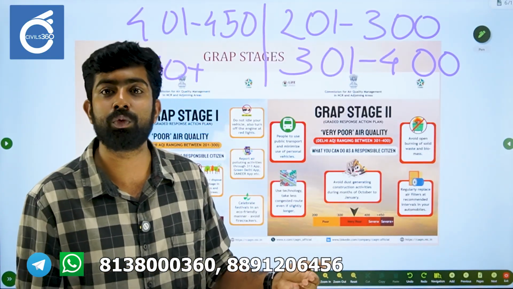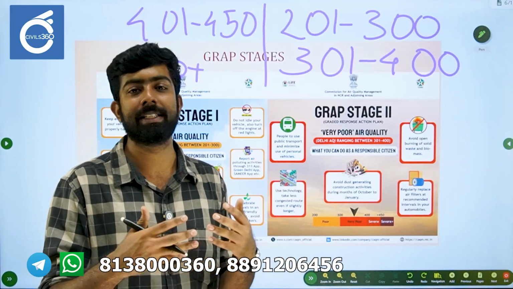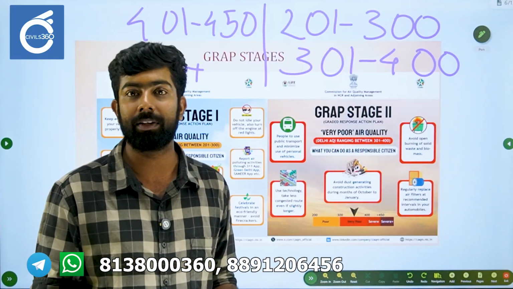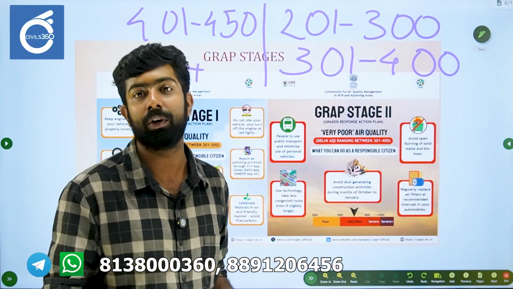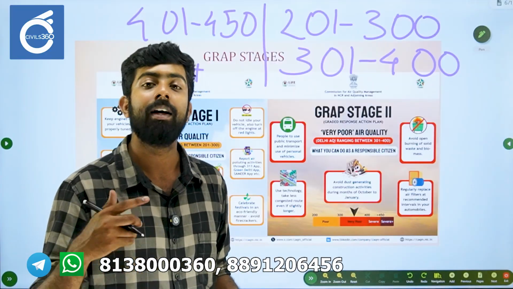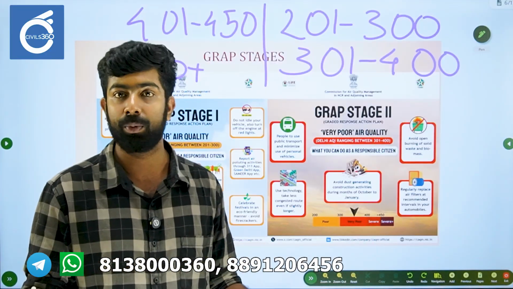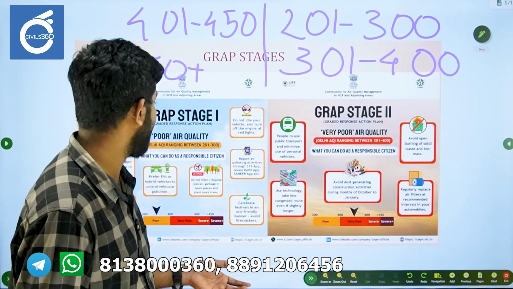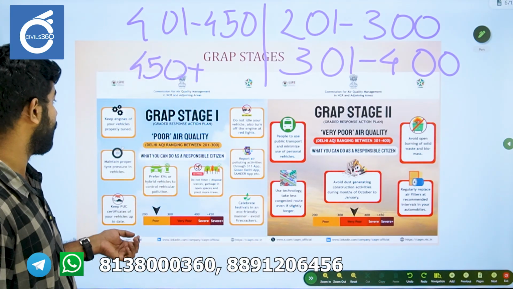taken. In stage 1, they say that the engine should not be idled. You should not just stop at the traffic, you should switch off your engine. You should not keep the engine running. Other things, like keeping your pollution certificate up to date, are also mentioned in stage 1.